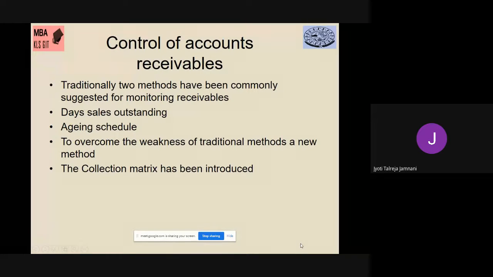Traditionally, two methods have been commonly suggested for monitoring receivables. The next point is on control of accounts receivable. How do you monitor and control them? So there are two methods, that is days sales outstanding and the aging schedule, and to overcome the weakness of the traditional methods, a new method which is called the collection matrix has been introduced. Okay, so I'll just quickly wind it up.